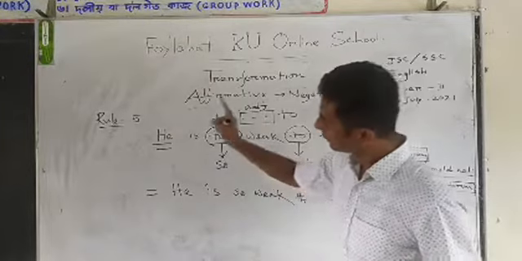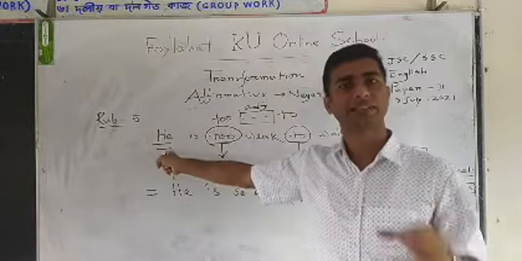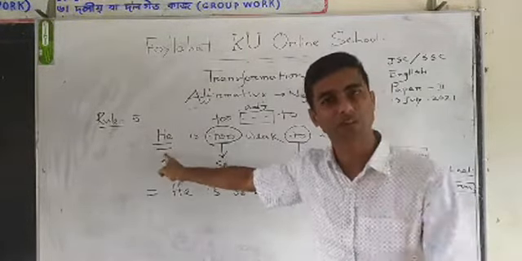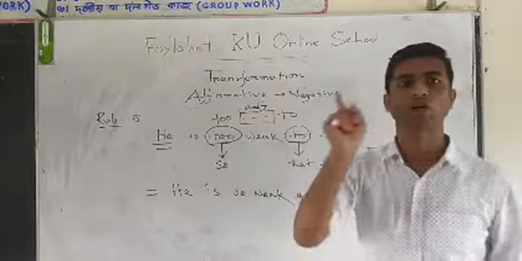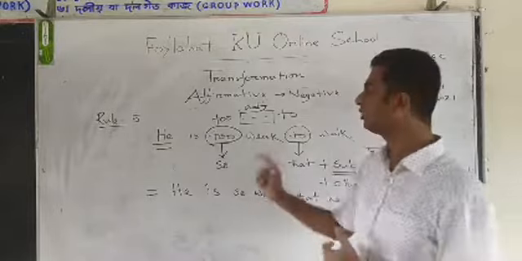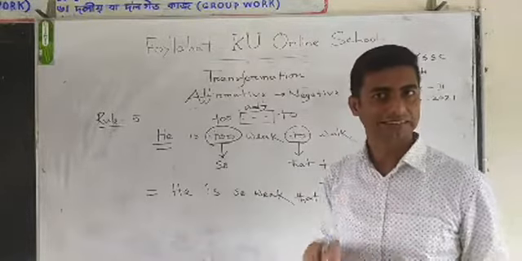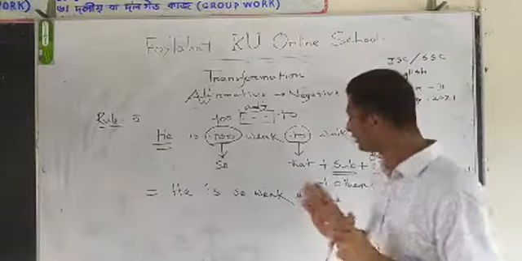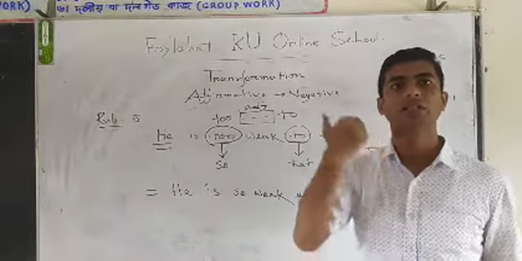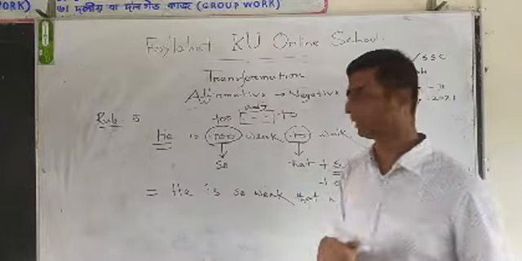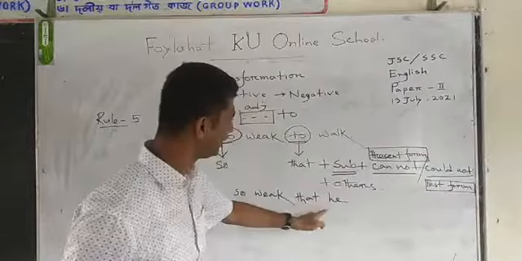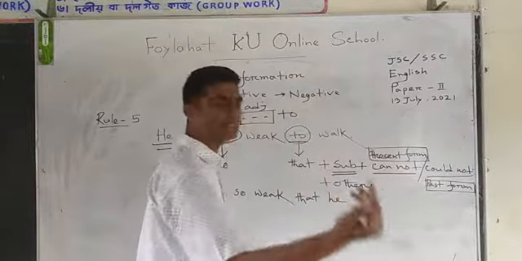If you find the name of a female person, that is Rohima, then you have to use she. If you find Rohim, that is a male person, then you have to use he. Is it clear? So never use a noun here. You have to use a pronoun here. Is it clear, dear student? Okay. Then he. Then what is our duty?